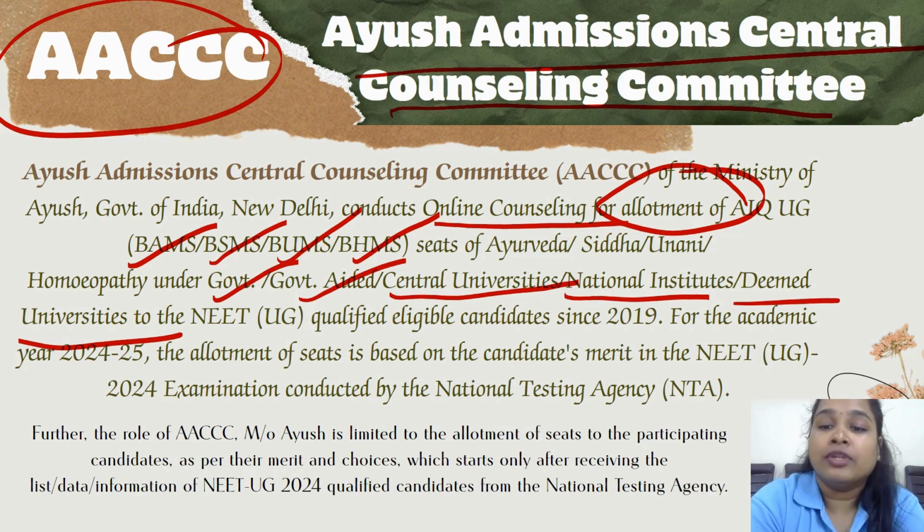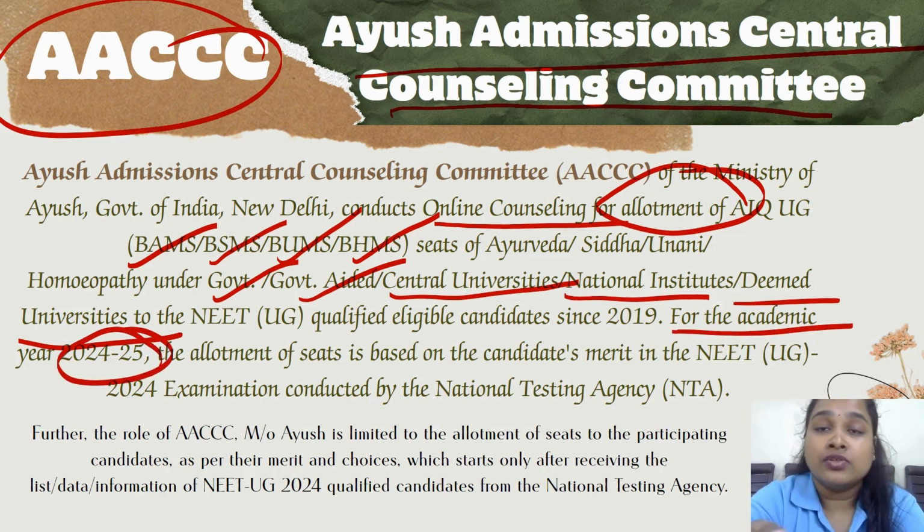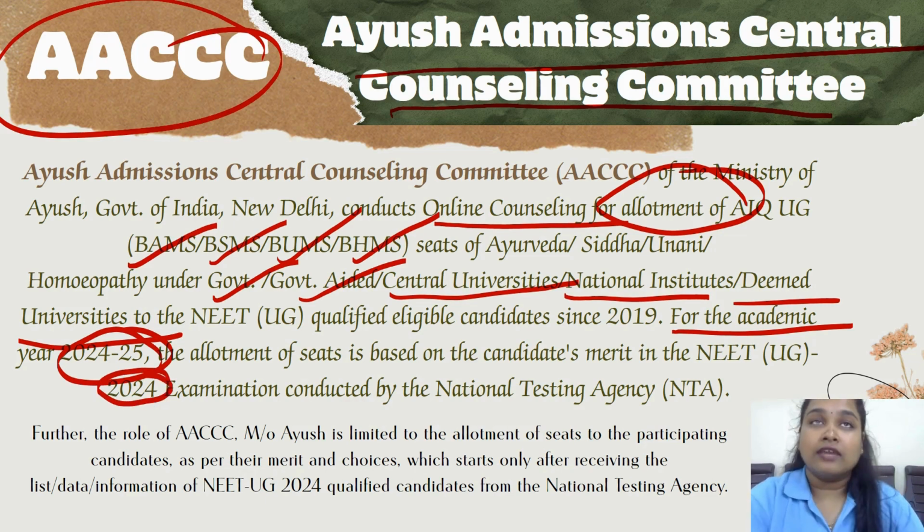For example, if they want to take the academic year 24-25, the students have to write NEET 2024. Last year, students came asking, they had written NEET 2023 and wanted to participate in the counseling of 2024. No, it is not possible. If you want to take admission in 2024 AACCC counseling, you will have to be eligible in NEET 2024.